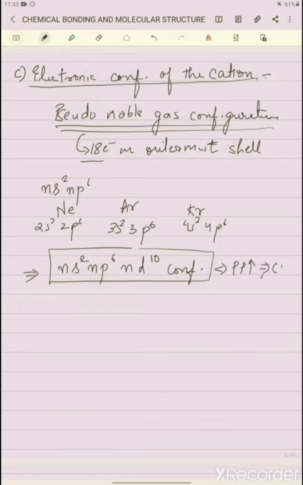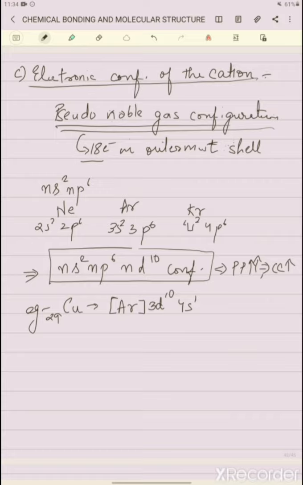and they tend to form compounds with greater covalent character. So the cation which has this configuration ns2 np6 nd10 has very high polarizing power and the covalent character also increases. Basic example, just see copper. We know the atomic number of copper is 29 and it has this configuration, argon 3d10 4s1. We know this is an exceptional configuration. It was supposed to be 3d9 4s2, but because fully filled configurations are more stable, one electron jumps from s to d.